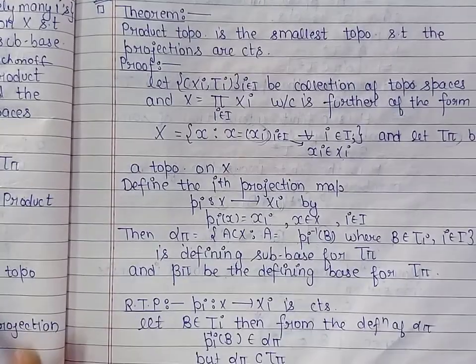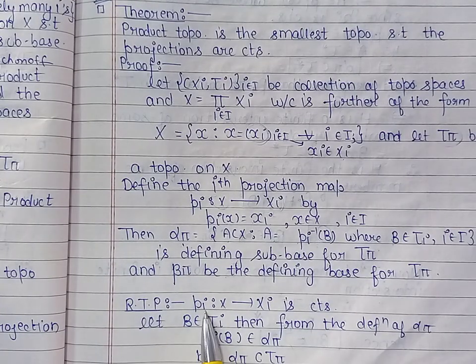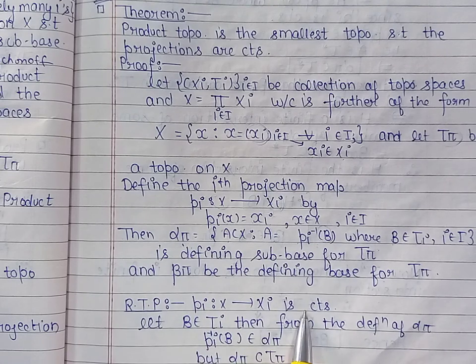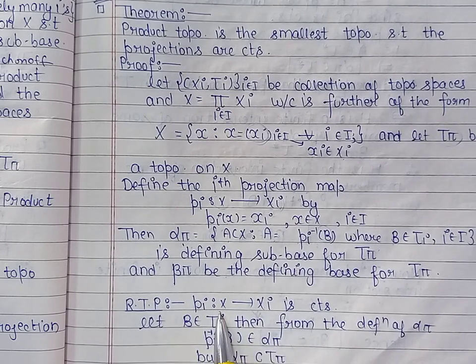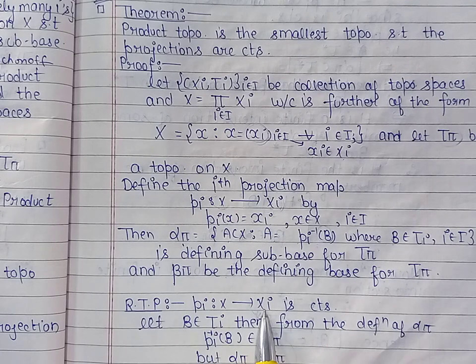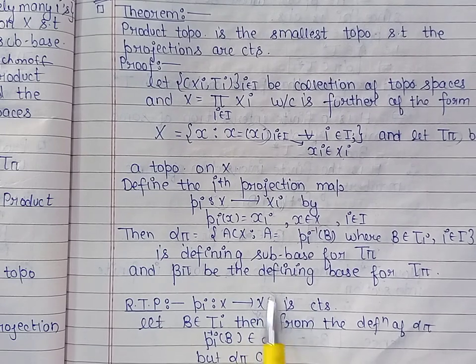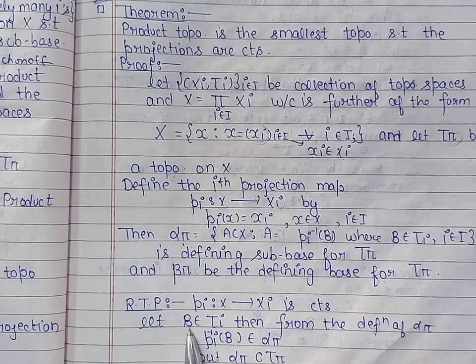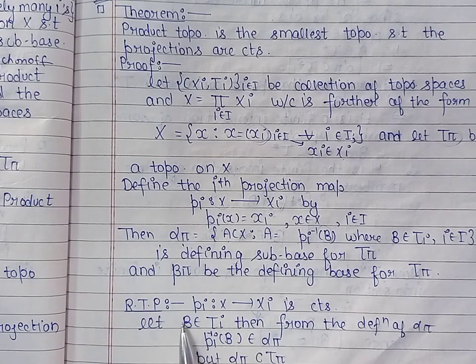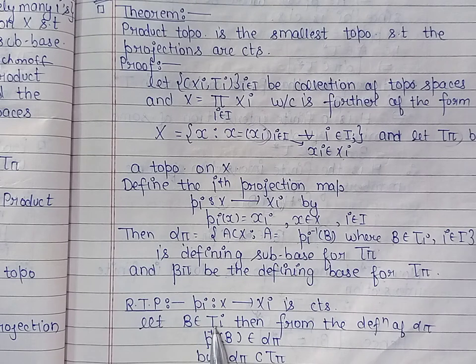Now let us prove the projection map pi from X into Xi is continuous. As we already discussed, a function is continuous if and only if the inverse image of every open set in Xi is open in X. So let us take an open set in the coordinate space Xi. That member we have taken as B. B is an open set in Xi, it means B belongs to the topology tau i.